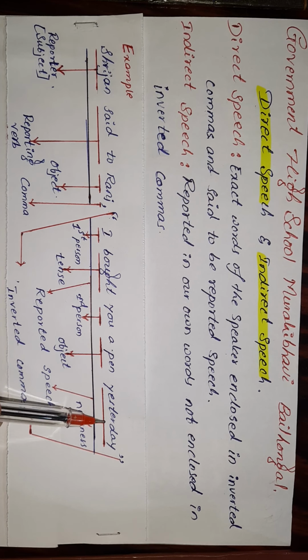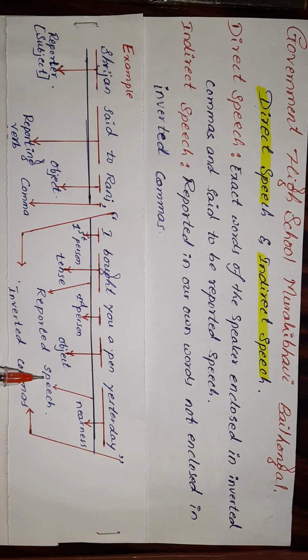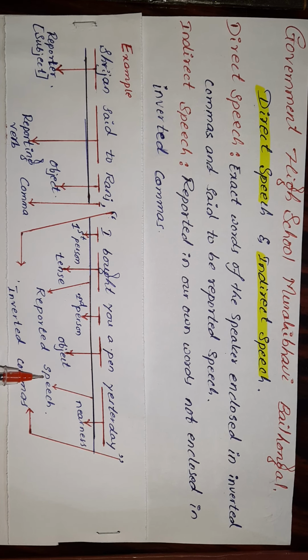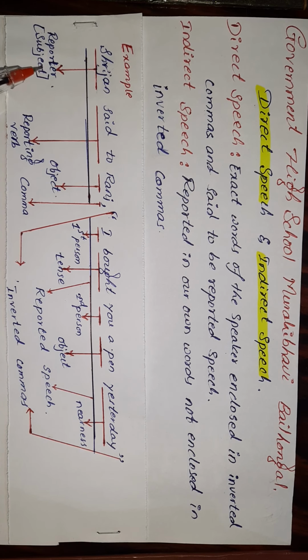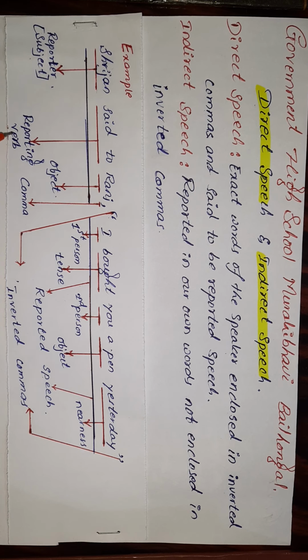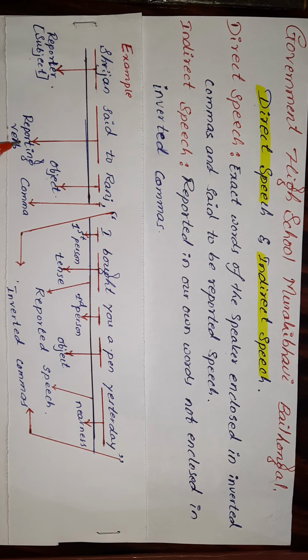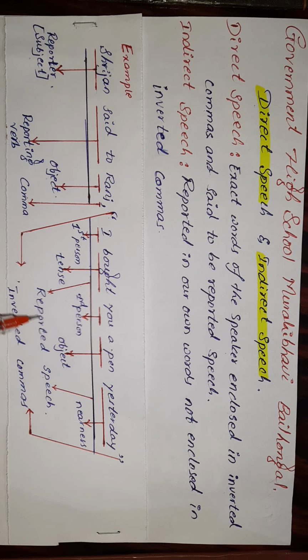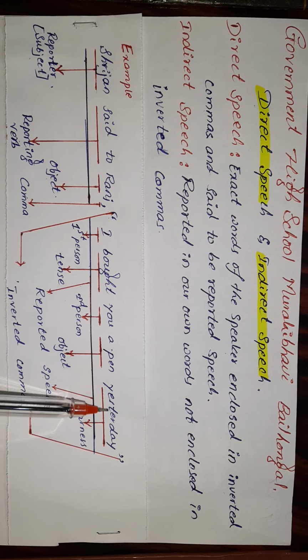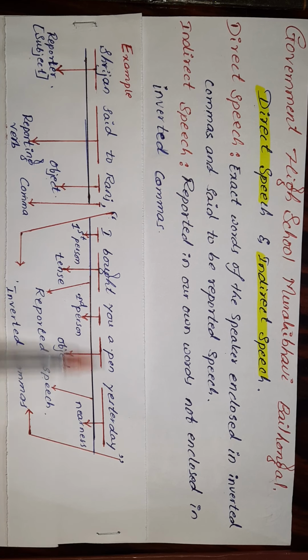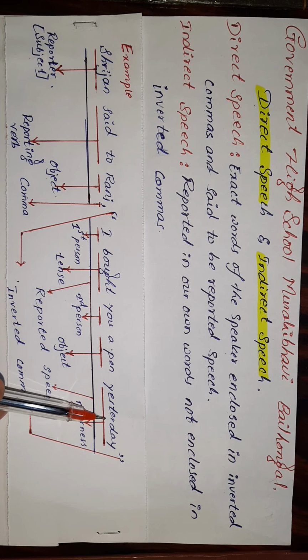I bought you a pen is said to be reported speech. So Srijan is the subject of the reporting verb, and said to is the reporting verb. Rani is the object of the reporting verb. So it is a comma, and the reported speech, I bought you a pen, is enclosed in inverted commas.